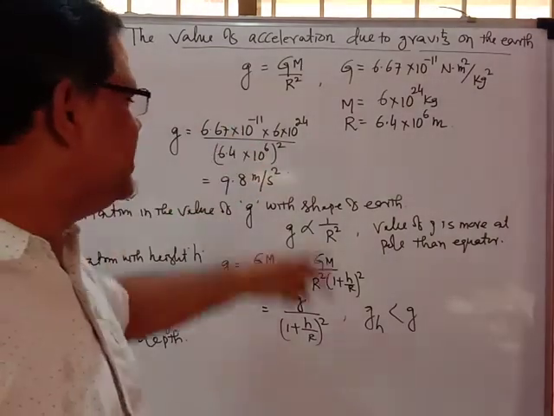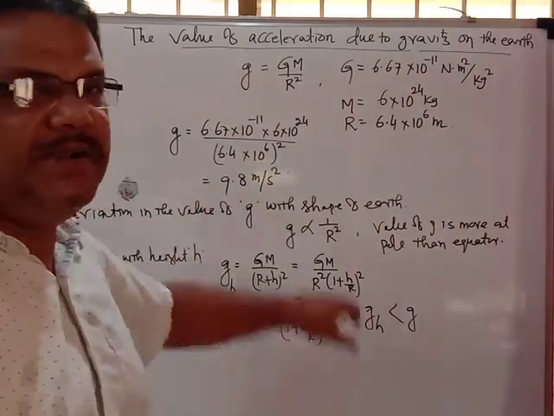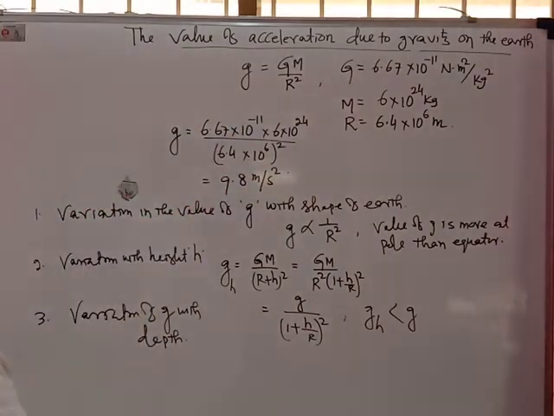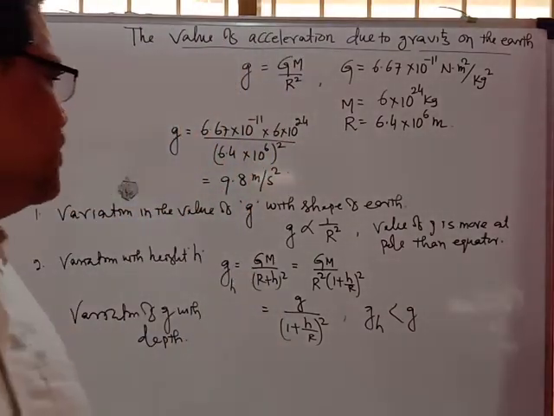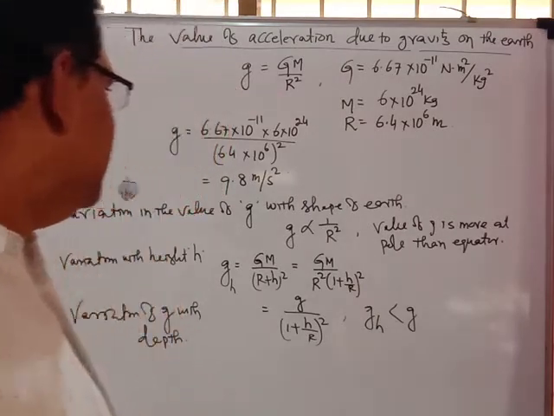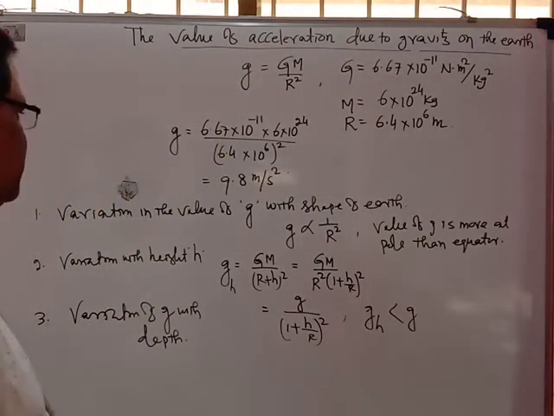If you calculate it, you get 9.8 meter per second square. You know the value of acceleration due to gravity is 9.8 meter per second square. That is the maximum value you can tell.